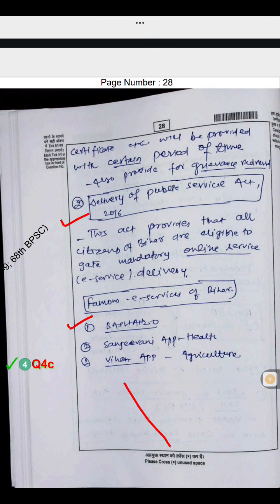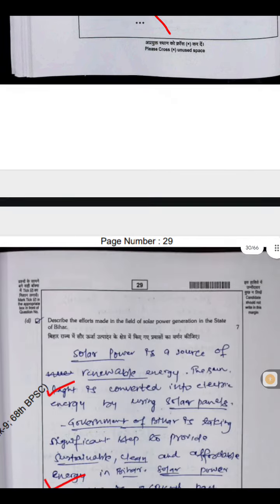Delivery of Public Service Act 2016. This act provides that all citizens of Bihar are eligible to get mandatory online e-services delivery. Famous e-services of Bihar: Bus 2.0, Sanjeevani App for health, Bihan App for agriculture.